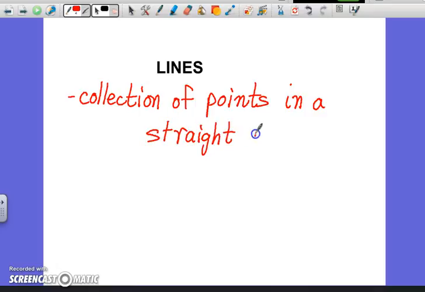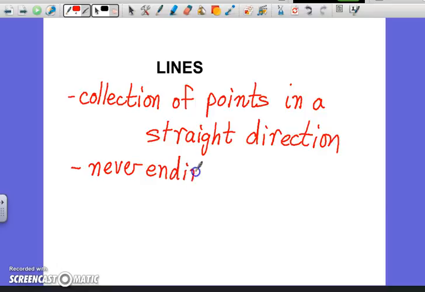Lines are straight. You cannot have a curved line. A curve is a curve, a line is a line. It is never ending. Lines go on forever, even though it may not look like it. If it's a line, it has no beginning, it has no end.